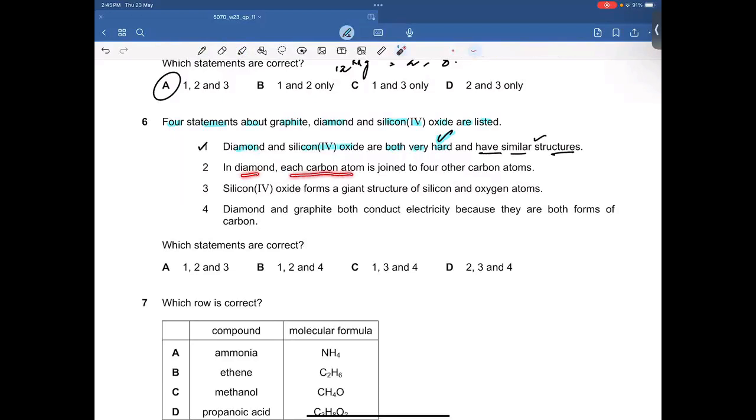In diamond, each carbon atom is joined to 4 other carbon atoms. That's also correct. This is the structure I have given you in the class. If you remember, that was the structure, right? So this is a carbon atom, this is a carbon atom, this is a carbon atom. So this carbon is surrounded by 4 neighbor carbon atoms. So the second statement is also right. Now the next: silicon dioxide forms a giant structure of silicon and oxygen atoms. That's also correct. It has a giant structure of silicon and oxygen, like this.